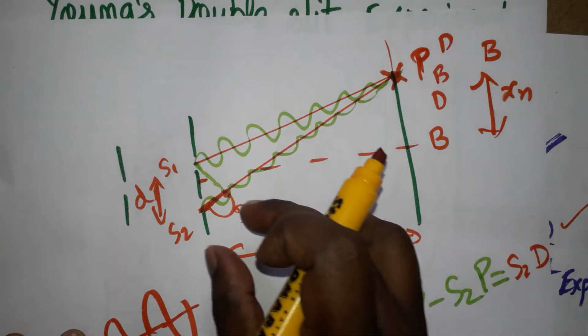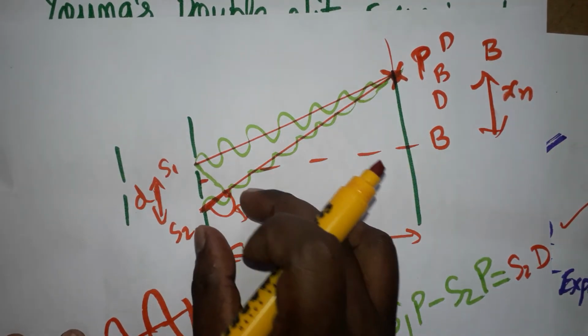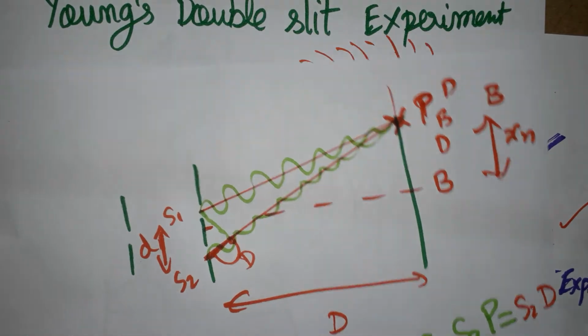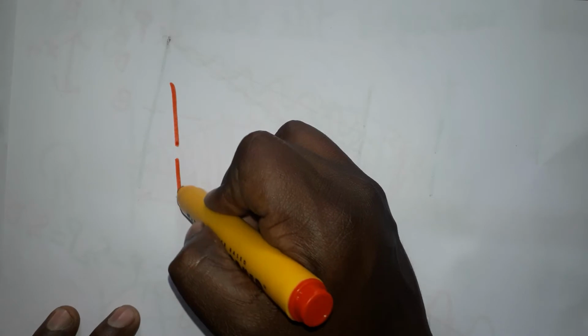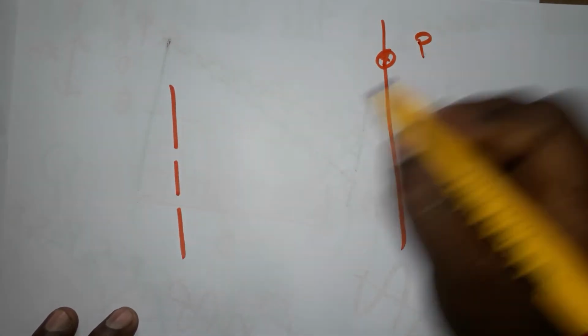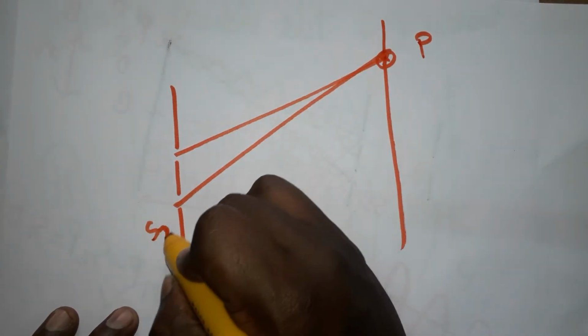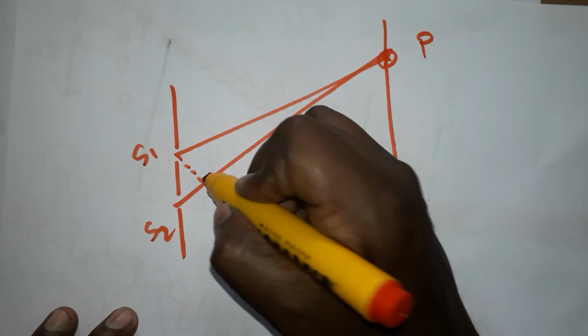Whether it is bright or dark is going to depend on the path difference. S2D is called the path difference. Now I am going to do it with the equation. See, we have two slits, slit 1 and slit 2. Here we have a point, and we don't know whether it is bright or dark. From here it is S2, this is S1, and this is the point D.